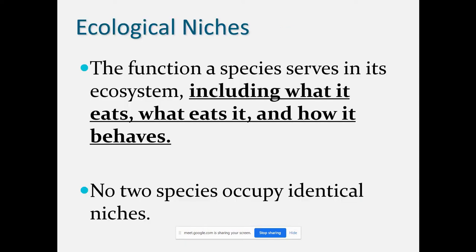What is the function of ecological niches? It includes the habitat and the eating patterns: how the animal eats, what its eating pattern is, how it behaves, and what special kind of food it eats. So it is defined by ecological niches. No two species occupy identical niches, meaning they do not feed on the same food. Sometimes the same species can feed on different kinds of foods. Okay.